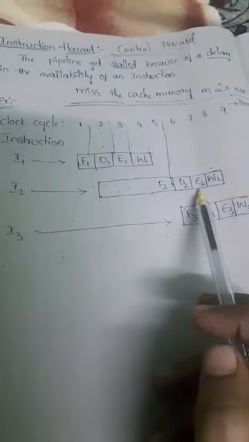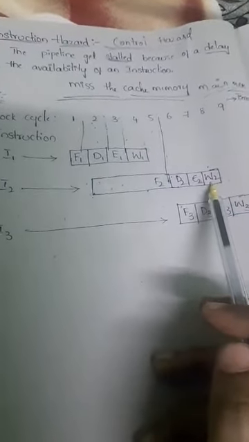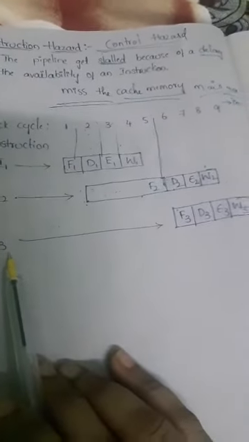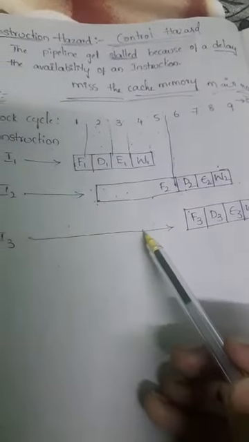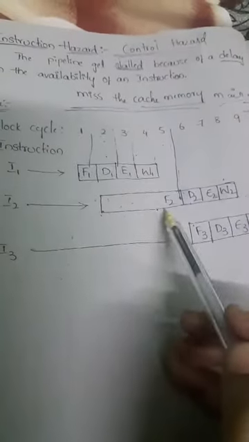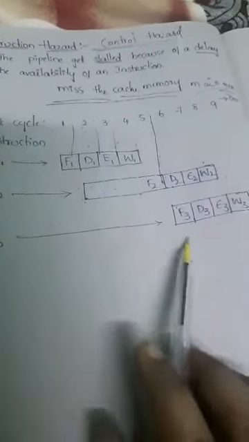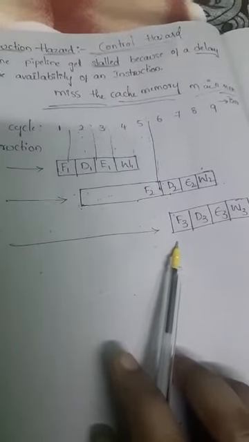What about the I3 instruction, the third instruction? F2 already got delayed, so F3 also got delayed. If F2 is completed in the second clock cycle, then F3 will start in the third clock cycle. But F2 got delayed, so automatically F3 will get delayed.